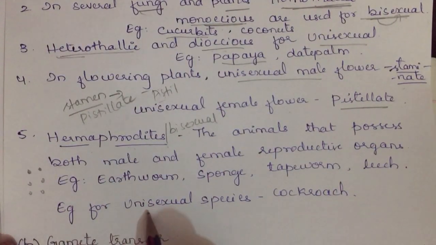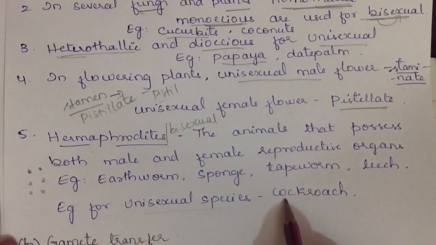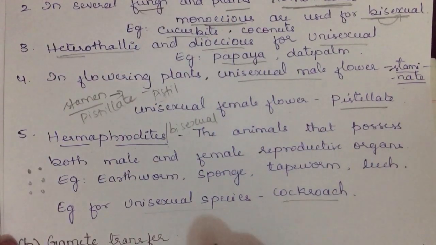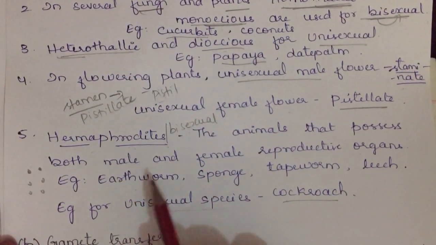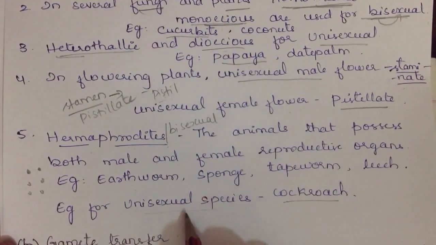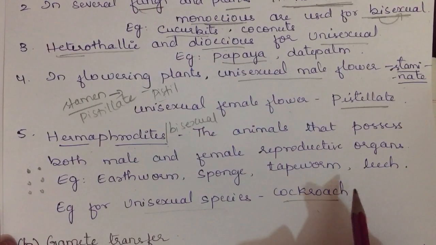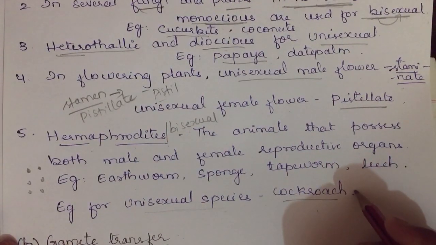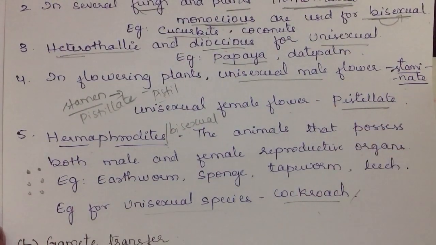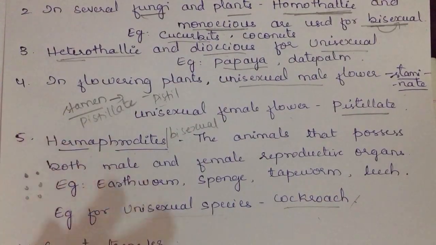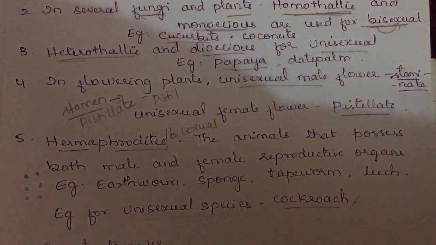Next, an example for unisexual species, a unisexual organism, is the cockroach. As we gave for bisexual: earthworm, sponge, tapeworm and leech. For unisexual species, it is the cockroach. Hope you understood till here. Now, till here it is gametogenesis. Now in this we have a table in your textbook on page number 13.